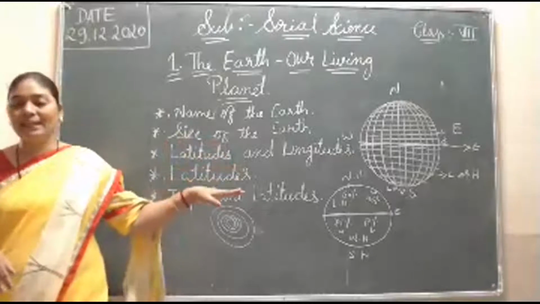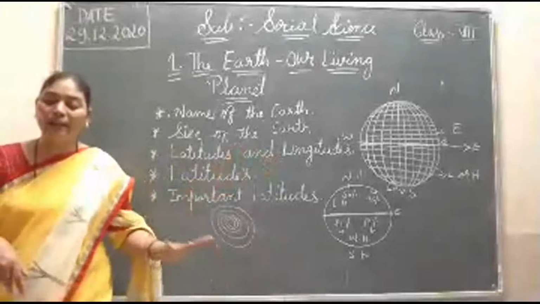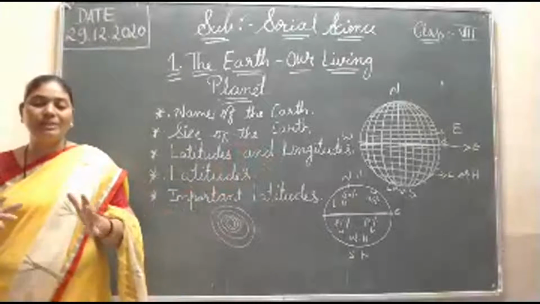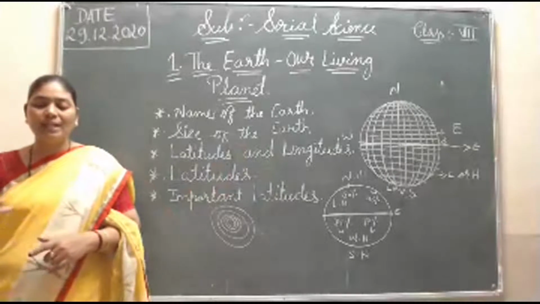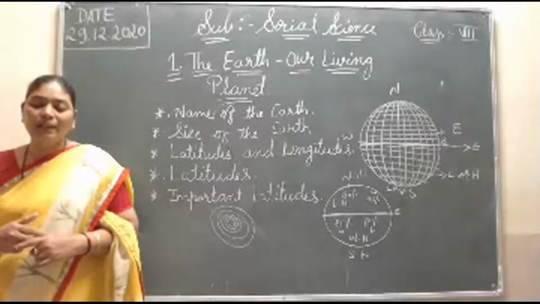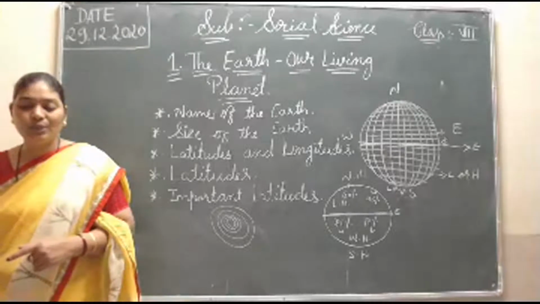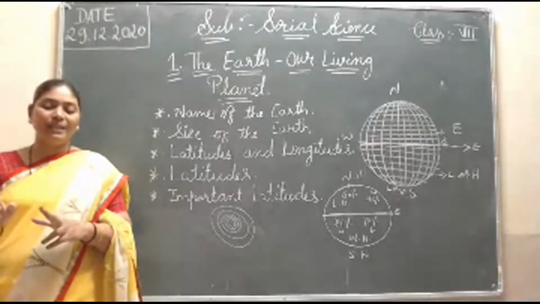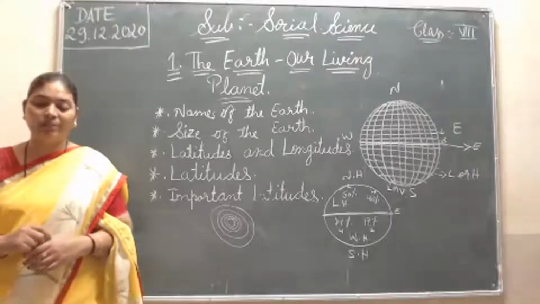These are imaginary lines. So the distance between 2 degrees of latitude is 110.4 kilometers. Okay, have you understood?